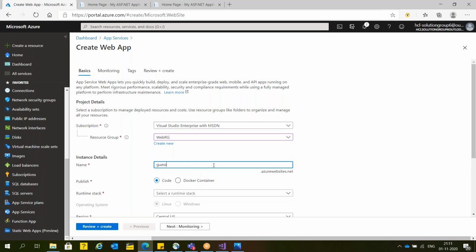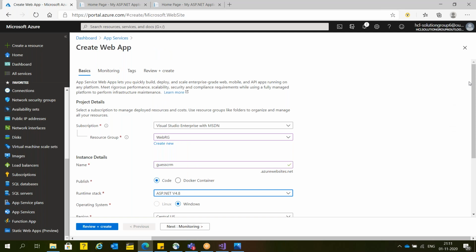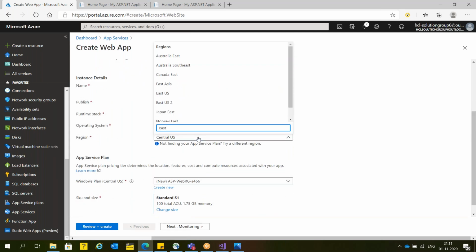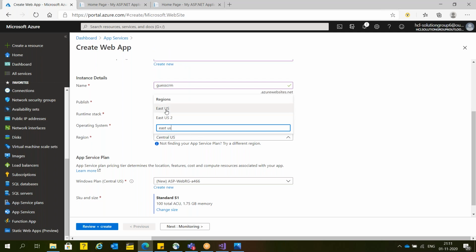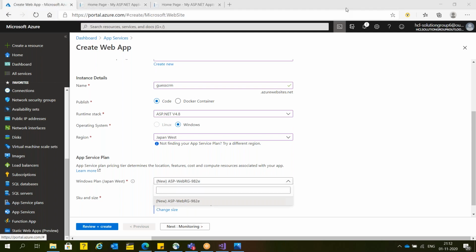So I pass guesscrm, and use .NET, East US. In East US, we already have this available. But if I use Japan or any other region, I will not get the app service plan. Now, one question, this goes to Ranjit: why am I not getting the same app service plan here now?